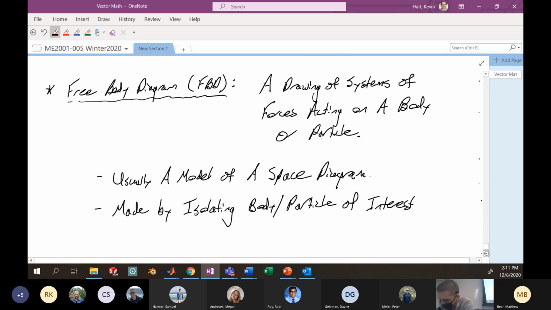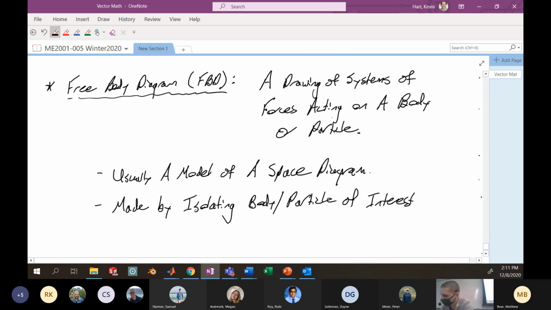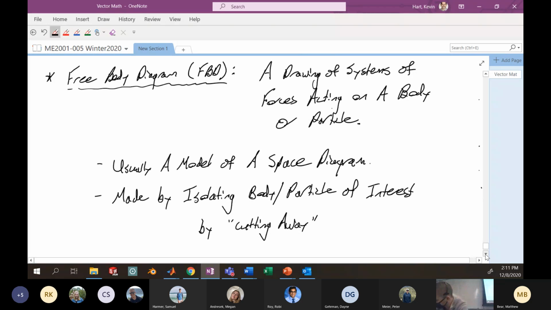And specifically, what we're going to do is cut away, quote unquote, all the other members that are in contact with the thing we want to isolate.